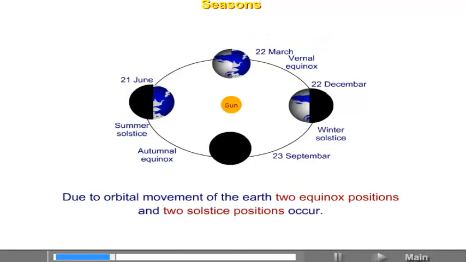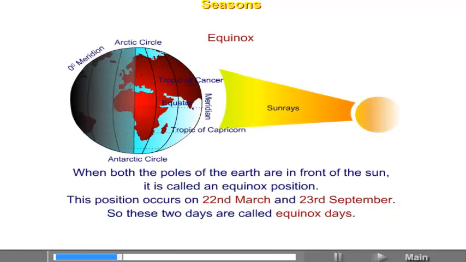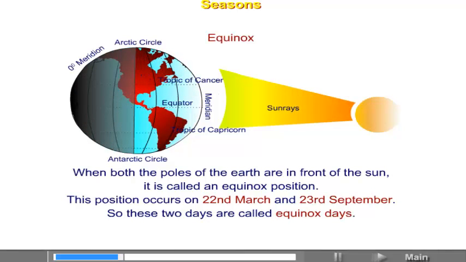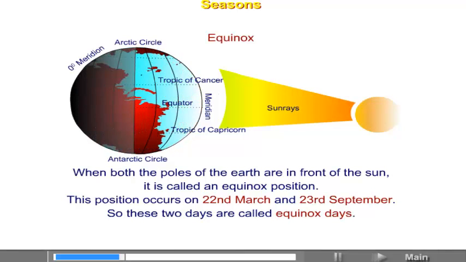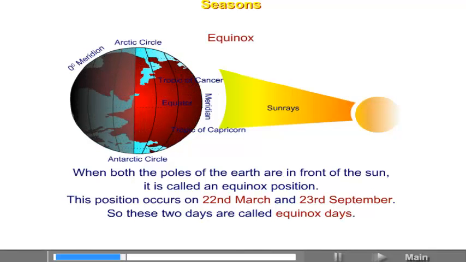Due to the orbital movement of the earth, 2 equinox positions and 2 solstice positions occur. Equinox. When both the poles of the earth are in front of the sun, it is called an equinox position.